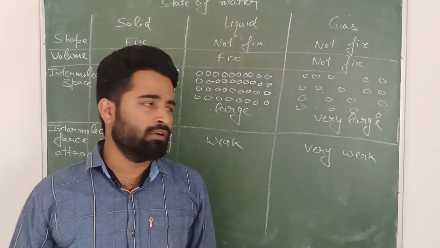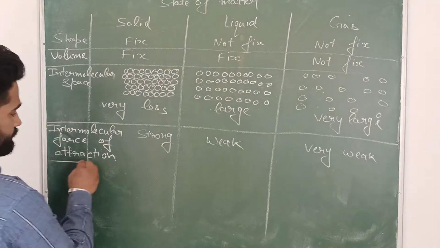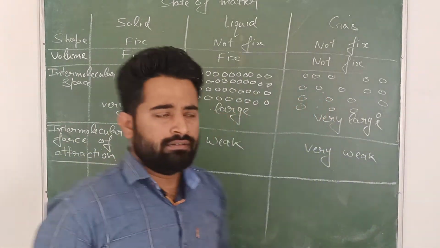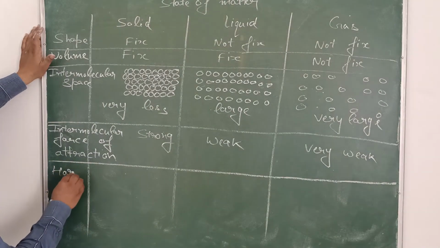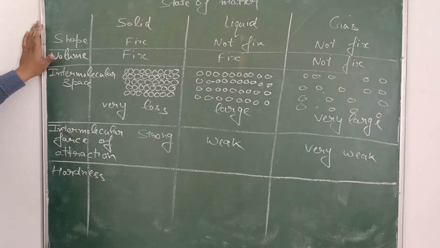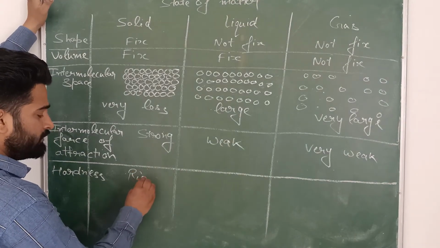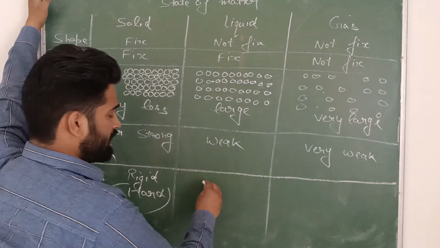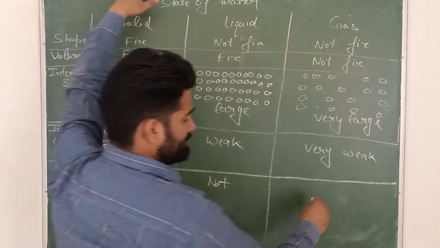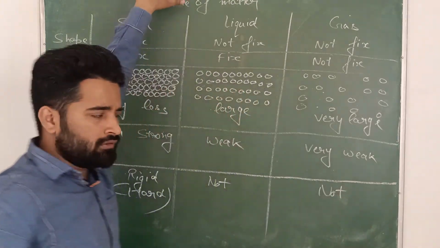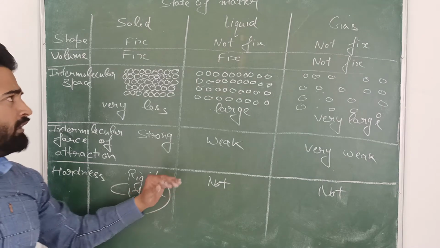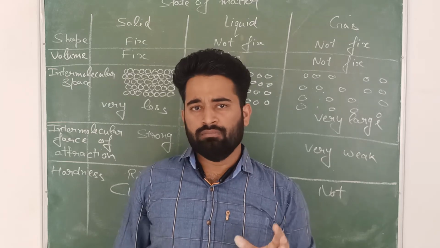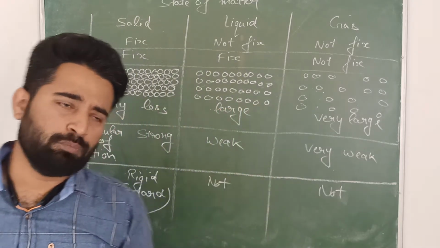So now I will tell you about the fifth property. Fifth property is hardness, or you can say that rigidness. Solids are rigid, or you can say that solids are hard. Liquids are not hard. Gases are also not hard. You know very well, solids are rigid, liquids are not rigid, and gases are also not rigid. Rigid means hardness. Clear? These are the 5 points, and sixth point is there.